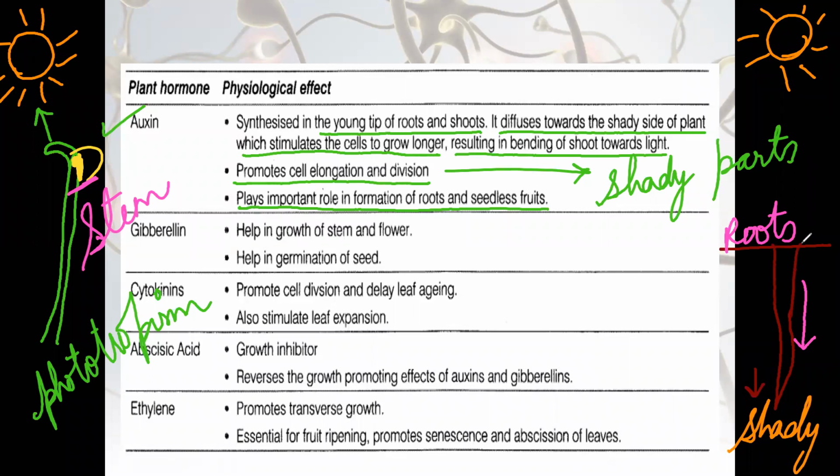So this is how auxin promotes growth in stem and in roots. The stem always shows positive movement towards the sunlight, and roots show negative movement, away from the sun.